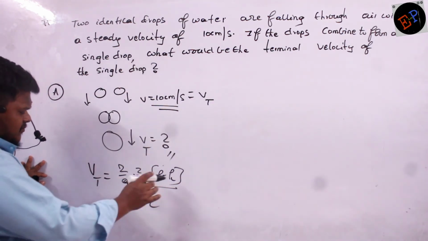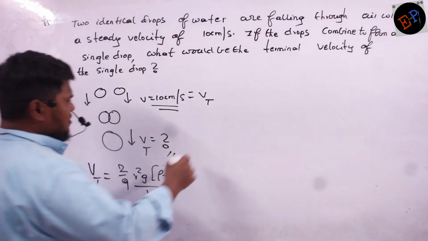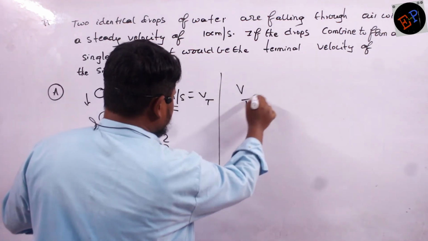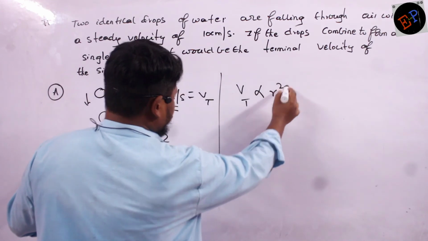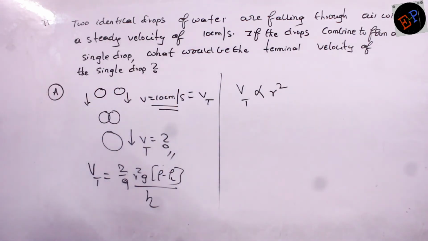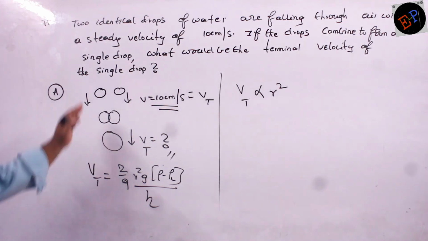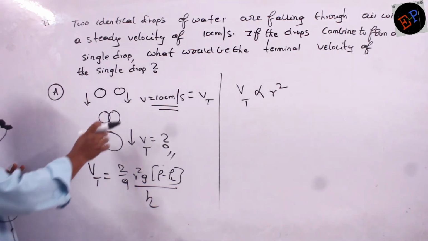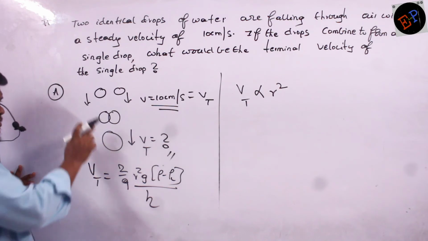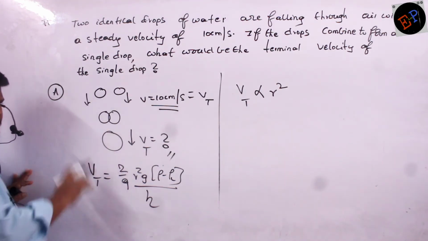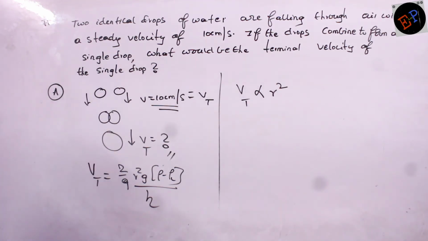So therefore, all of them are constants. So it means I understand that terminal velocity is depending only on square of the radius. That's all. No? Because remaining all factors are constant for this case and this case. Here I have two cases. First case is when drops are separately falling. Second case is when they have combined to form a bigger drop. Are you able to understand?